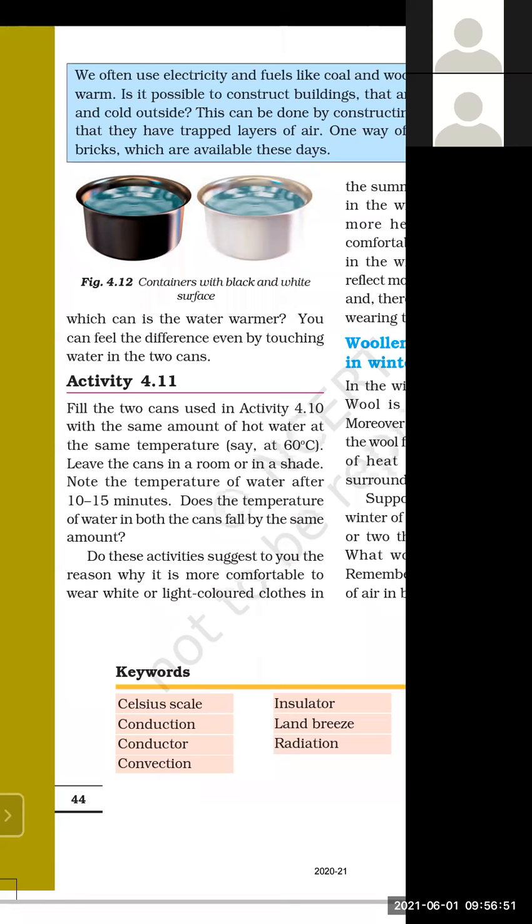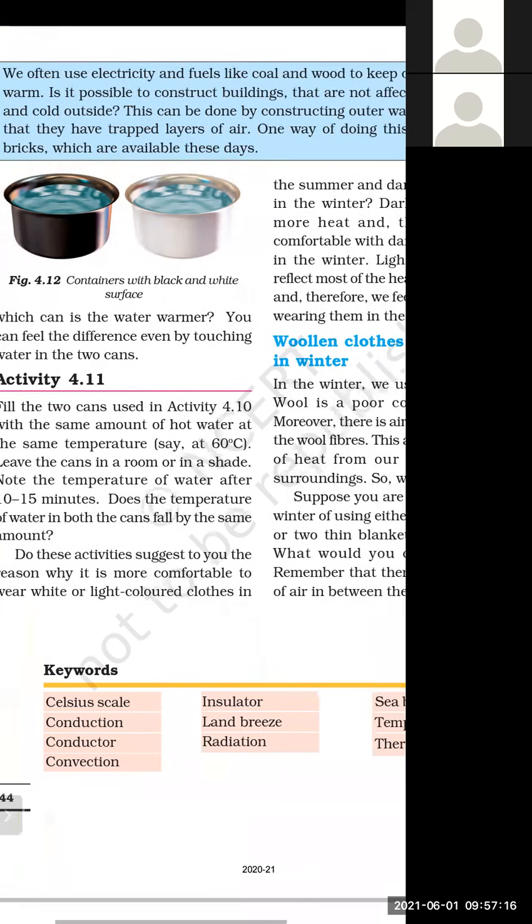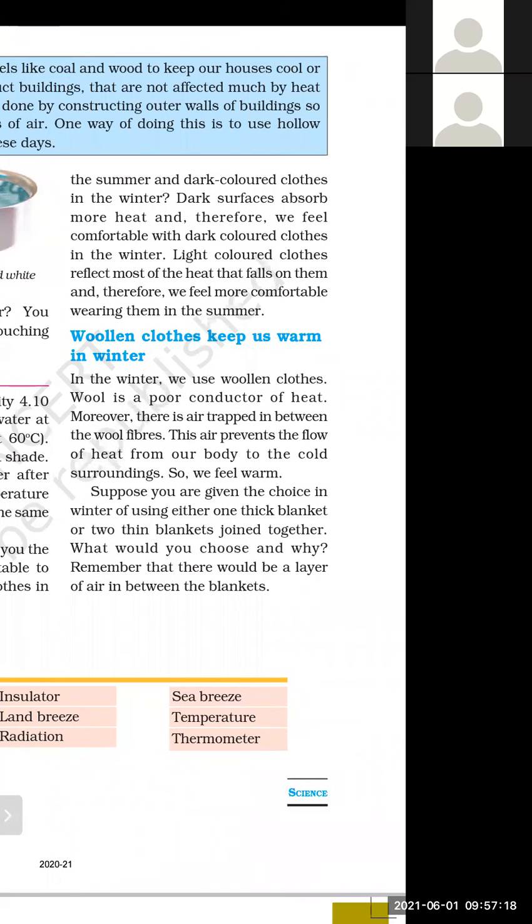Note the temperature of the water after 10 to 15 minutes. Does the temperature of the water in both cans fall by the same amount? Does this activity suggest to you the reason why it is more comfortable to wear white or light color clothes in summer and dark color clothes in winter?